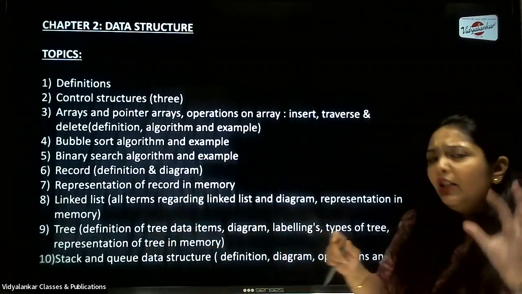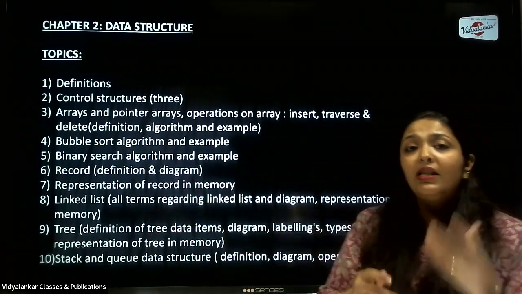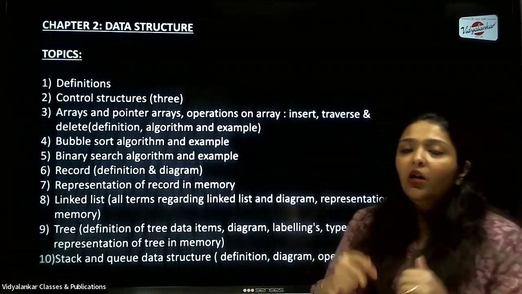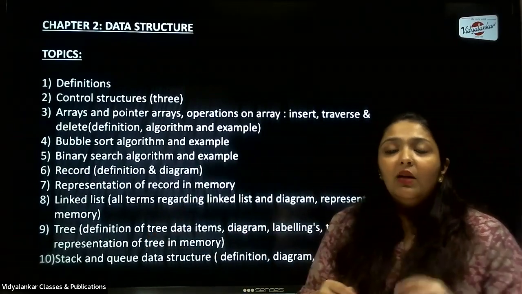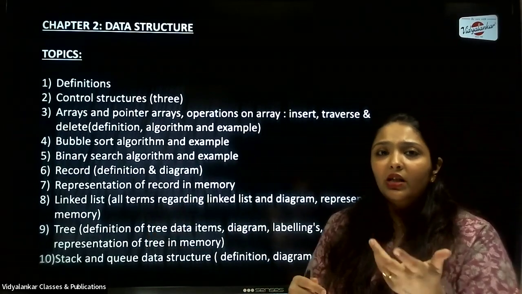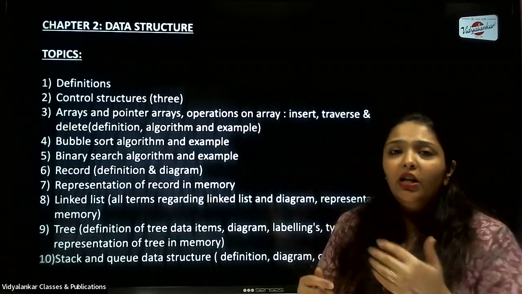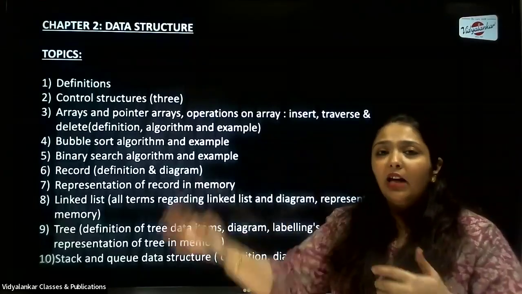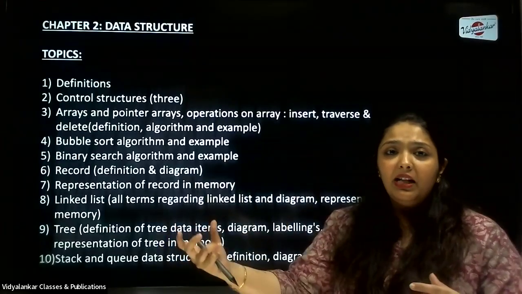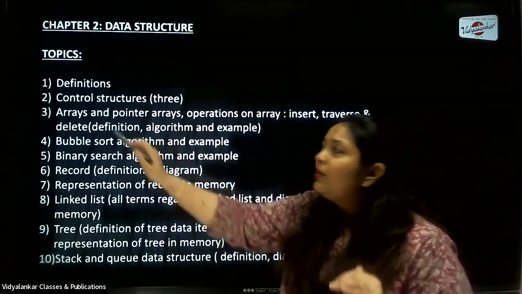Okay, so all these definitions: record, collection of items; then what is a file, collection of records. What do you mean by data? What kind of data do we have? When I talk about data in a computer system, it can be in any format. It can be any text, audio, video. So what I'm saying is if it's recorded, that's again data which is being saved in the system. Okay, so all those definitions you have to see.